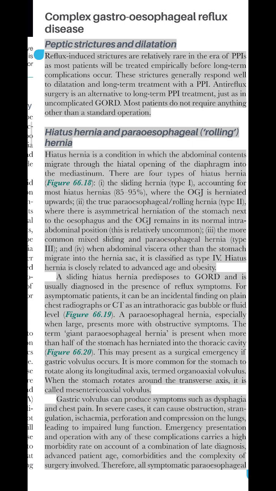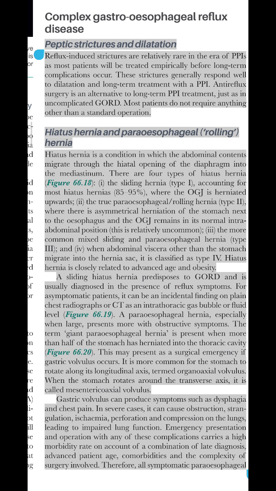A paroesophageal hernia, especially when large, presents more with obstructive symptoms. The term giant paroesophageal hernia is used when more than half of the stomach has herniated into the thoracic cavity. Figure 66.20. This may present as a surgical emergency if gastric volvulus occurs. It is more common for the stomach to rotate along its longitudinal axis, termed organoaxial volvulus.